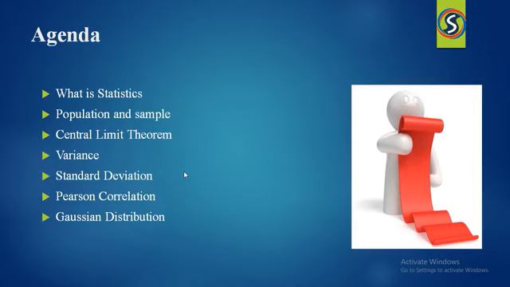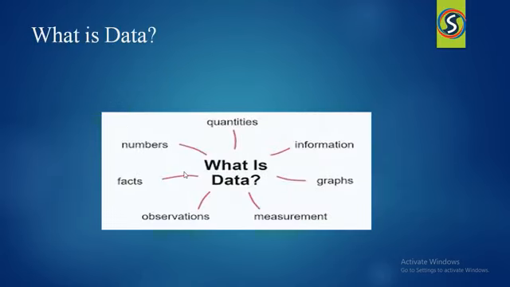Now, let me explain about data. Everybody knows about the data and they know the importance of the data also, right? Without data, we can't do any kind of thing. Without data, we can't communicate with our friend. Without data, we can't predict the future. Without data, at least we can't get the job, right? So data is everywhere. Data is very important to us.